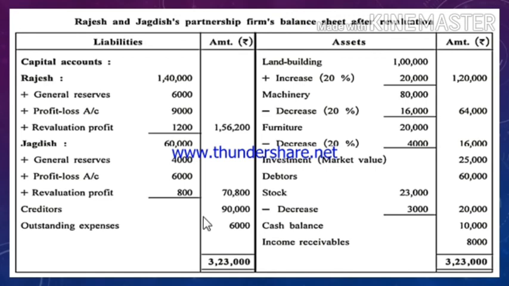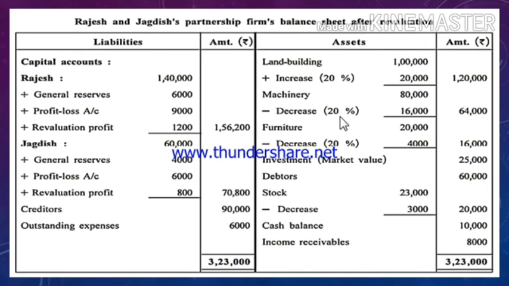Creditors has been reduced. See, previously in the question, the balance sheet, the amount of creditors that was given to you was 95,000. Now here the reduced value is 90,000 by deducting 5,000. Outstanding expense, liability has increased by rupees 6,000. Land and building over here, see 1 lakh was the value which was shown in the question to you. Now increased by 20%, so 20,000 plus you have to show, and in the outer column 1,20,000.